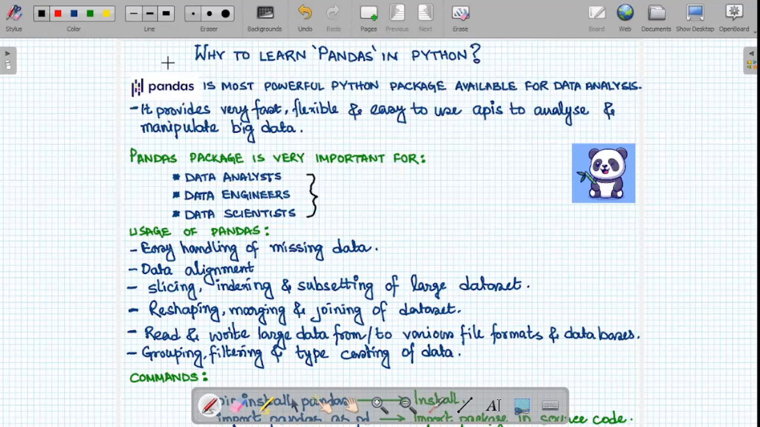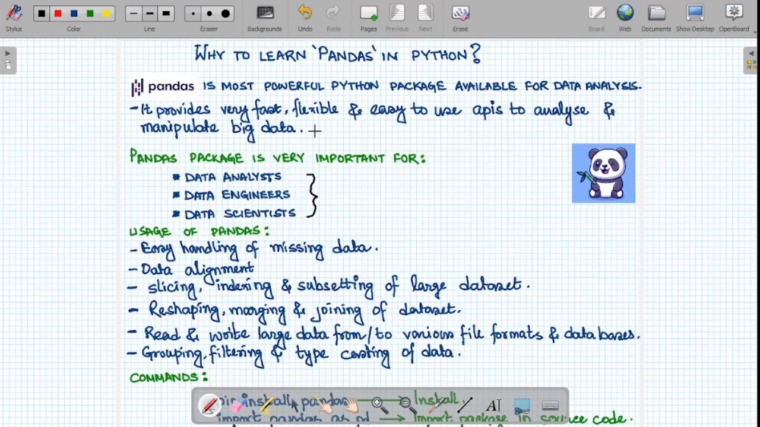Hey everyone, we are starting a new series on pandas in Python. In this session, we will understand why we should learn pandas in Python. Pandas is the most powerful Python package available for data analysis. It provides very fast, flexible, and easy to use APIs to analyze and manipulate big data.